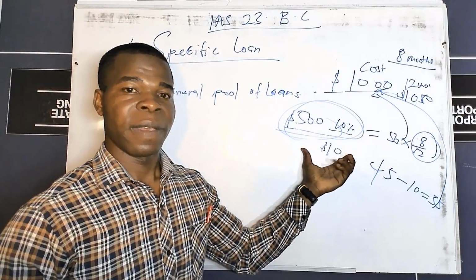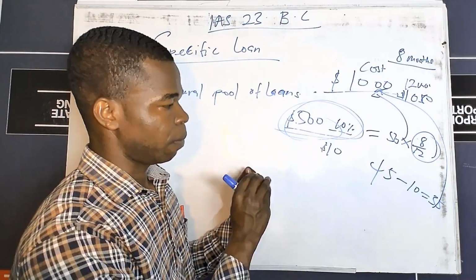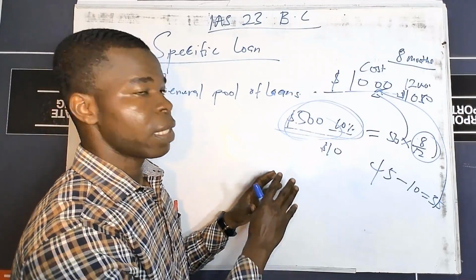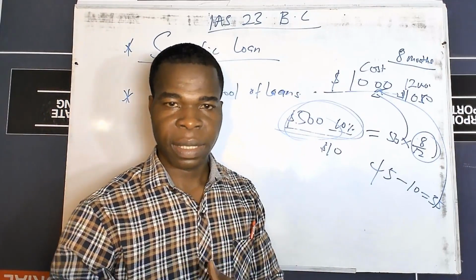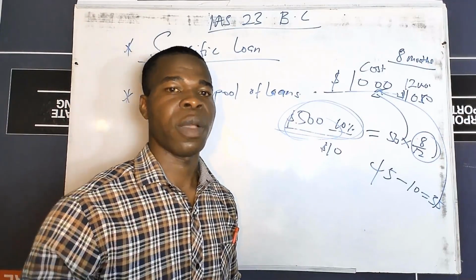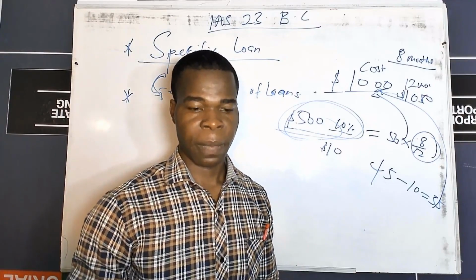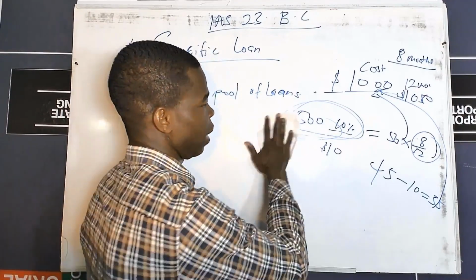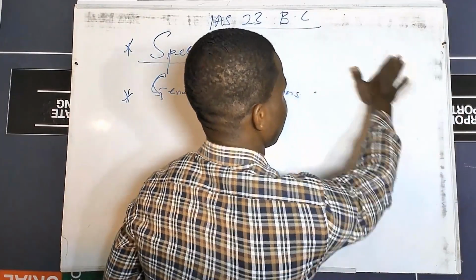Here again with the investment income, there are sometimes that the investment will not last for 12 months. It will last for 6 months, 3 months, 2 months. Then you are supposed to also take that into consideration when you are calculating the investment income. So all that I've said so far, let's use this example to augment our understanding.